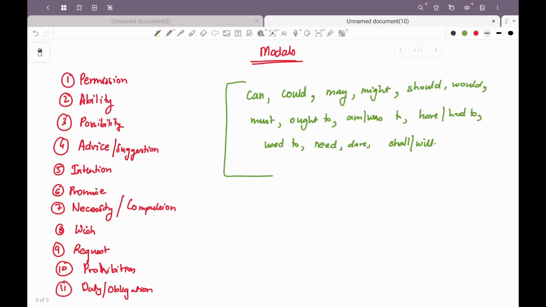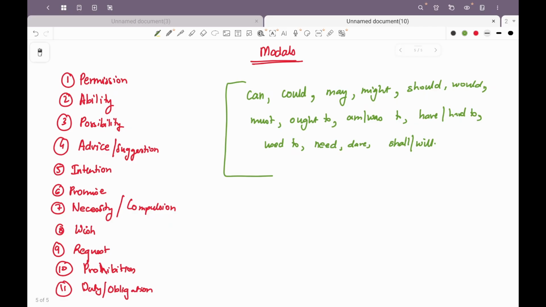Must is used in case of obligation or necessity. You must follow the instruction, or when giving an order, they must not play there, or a strong possibility. The teacher must be in class. Or determination, I must help him. Determination means I am now having the intention to help him. I am now determined to perform that particular action.